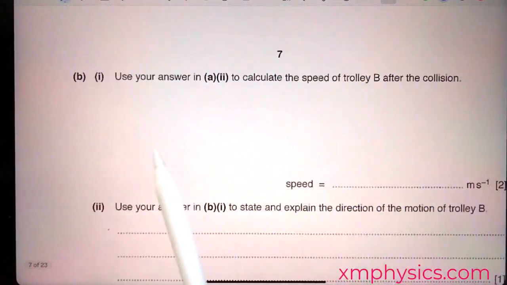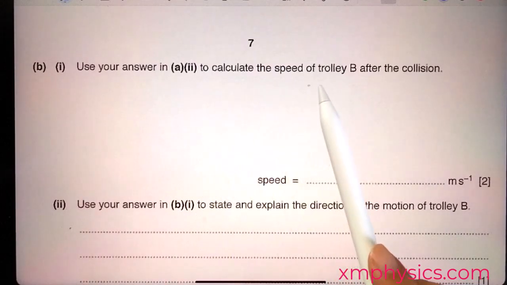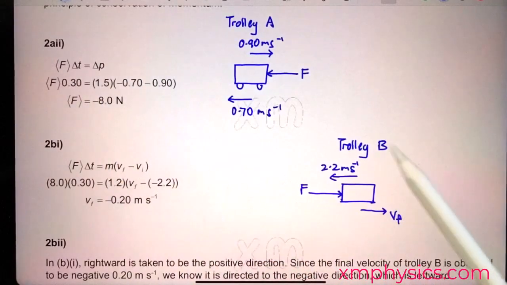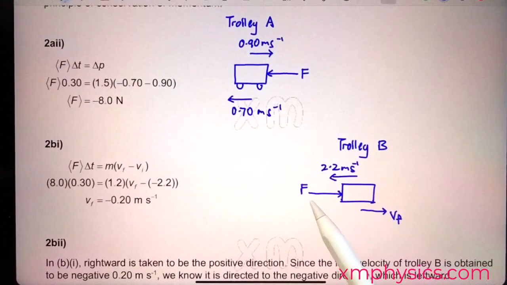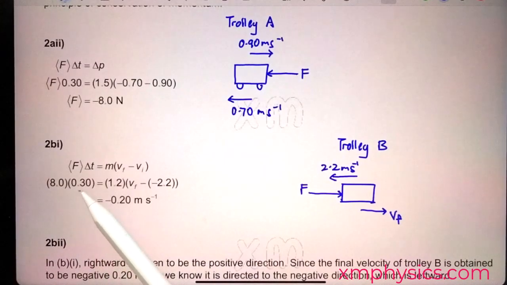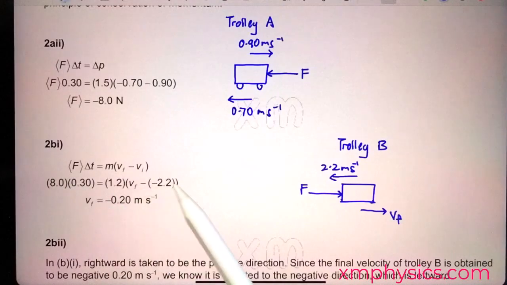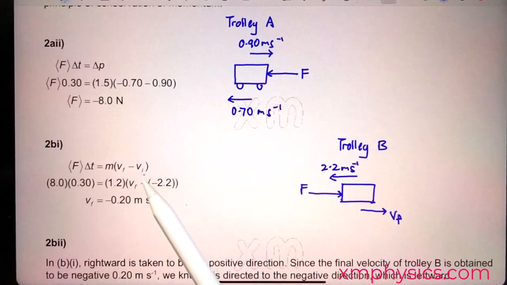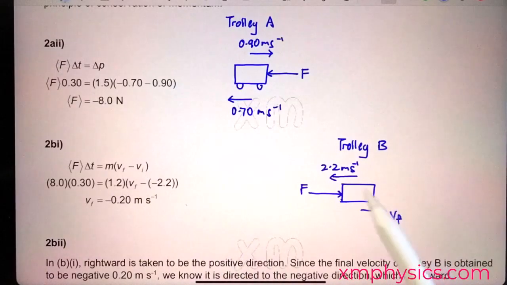Part B1. Use the answer to the earlier parts to calculate the speed of trolley B after the collision. So we are going to apply the same calculation, but this time to trolley B. Because trolley B experiences this force F, which we know now is 8 newtons, applied for 0.3 seconds. So this, the impulse, is going to change the momentum of trolley B by this much. It's always advisable to just assume that the final velocity is a rightward velocity, a positive velocity. So the change in velocity would just be a positive VF minus a negative 2.2. Do the math, final velocity turns out to be negative 0.20 meter per second.